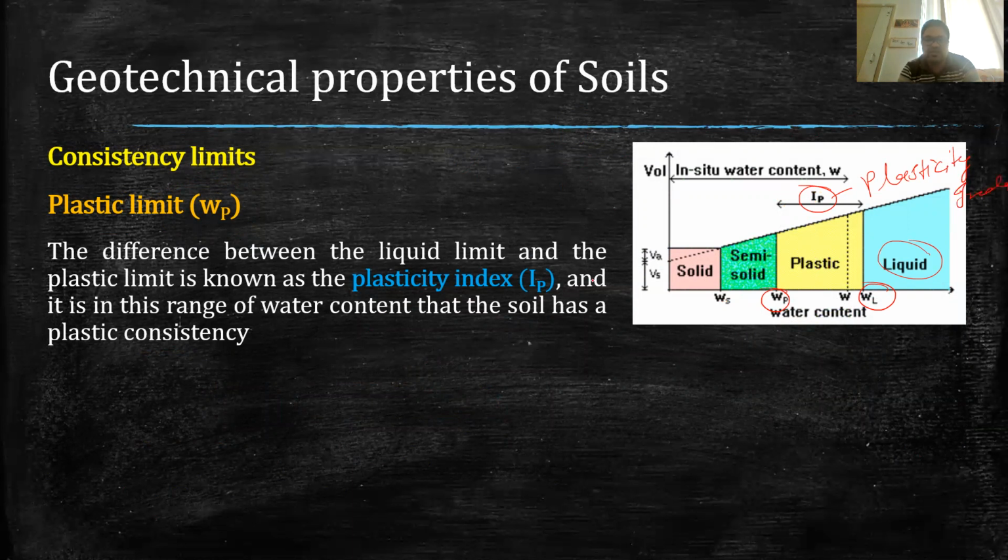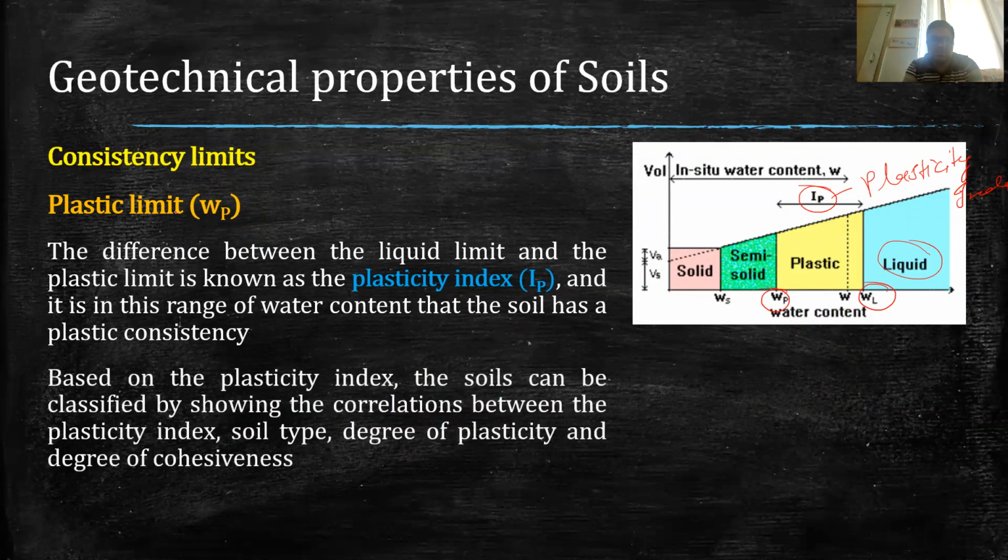And this plasticity index is very important for determining the state of soil and for classifying different soils. So this plasticity index, this IP, can be calculated as the difference of WL and WP. So IP can be calculated using this relation.